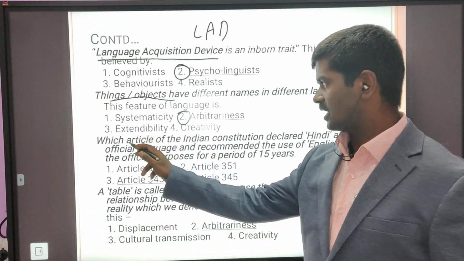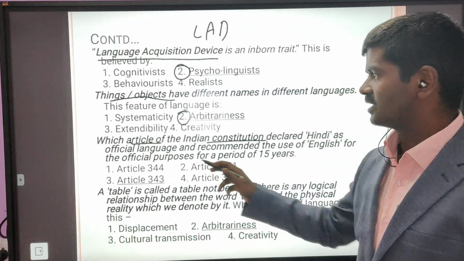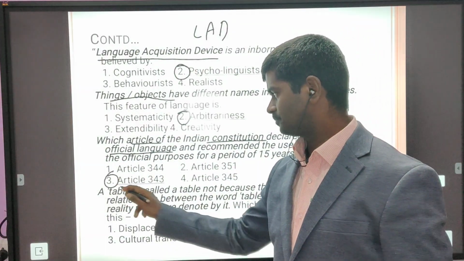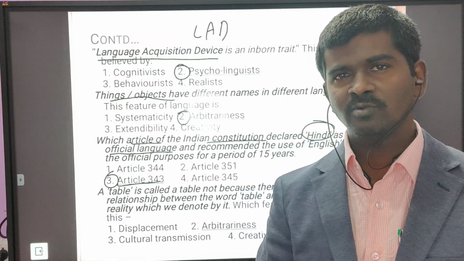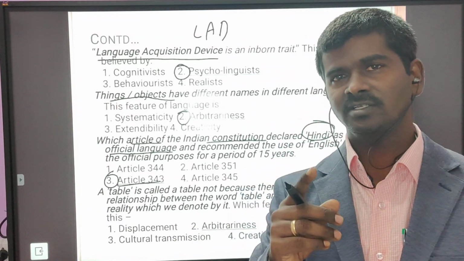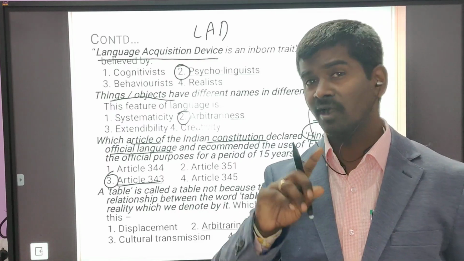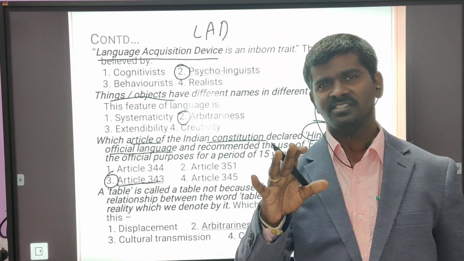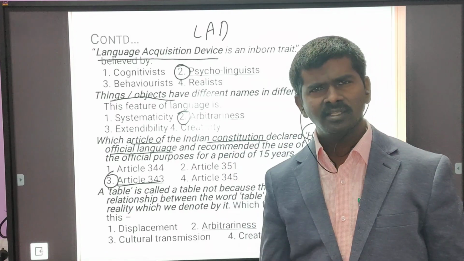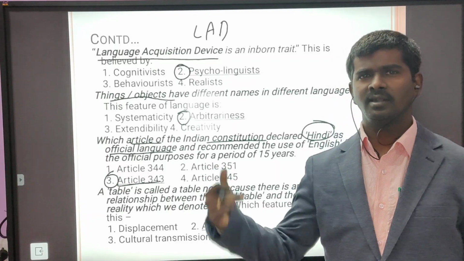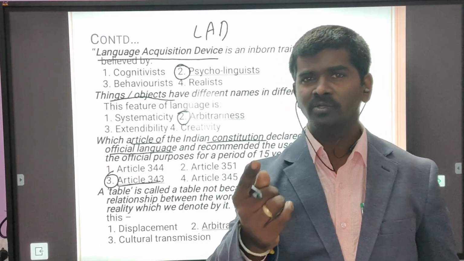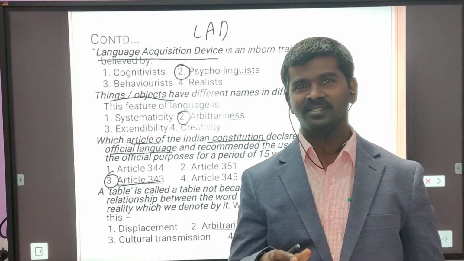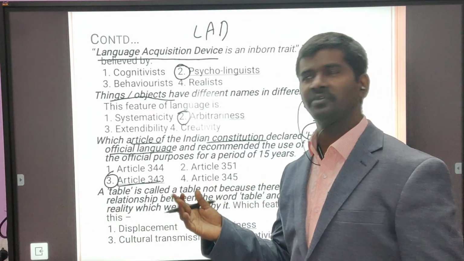Which article of Indian Constitution declared Hindi as the official language? Article 343. Article 343 talks about Hindi is the official language. English to be continued from 1950 to 65. After you need to throw English out of the Indian borders. All the vernacular languages in the state are considered to be state official languages. These were the statements made by Article 343, which was opposed by mainly 2 states, Tamil Nadu and West Bengal. Hence, there was a controversy about language education. 3-language formula came into rise.